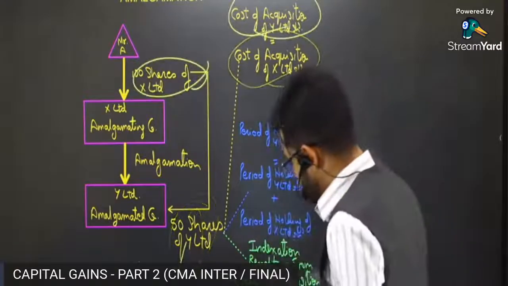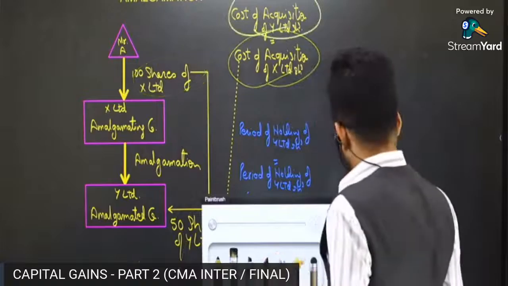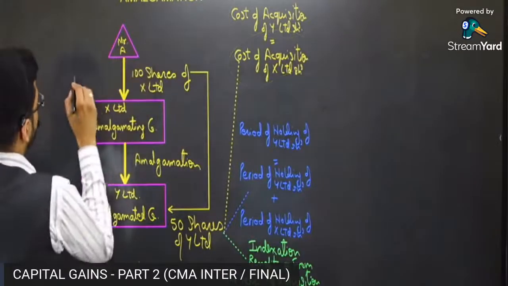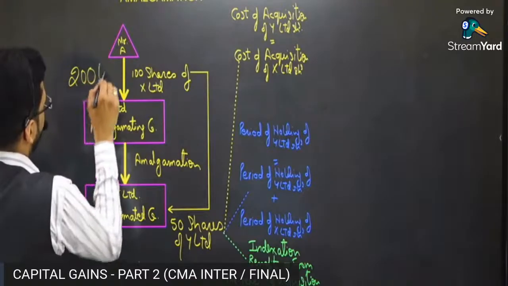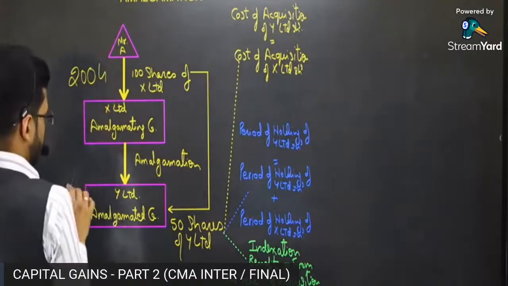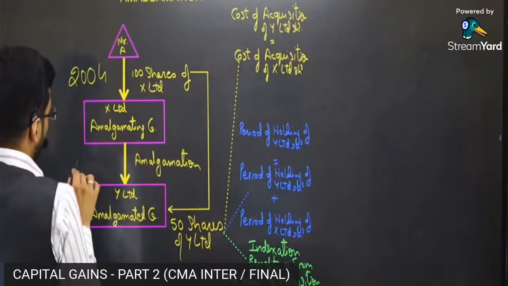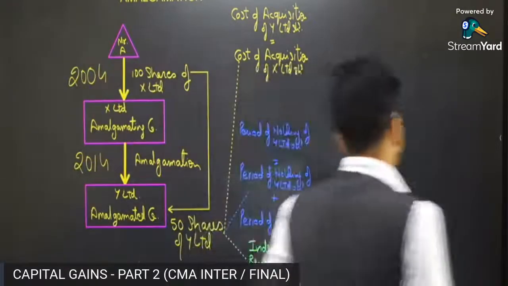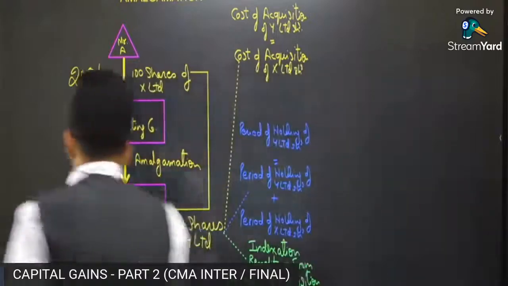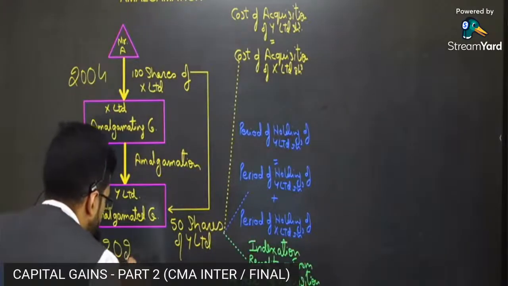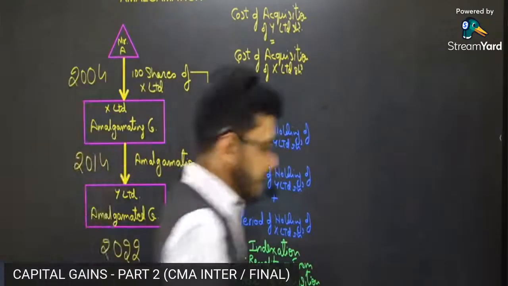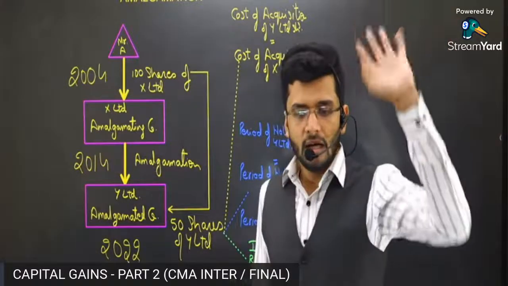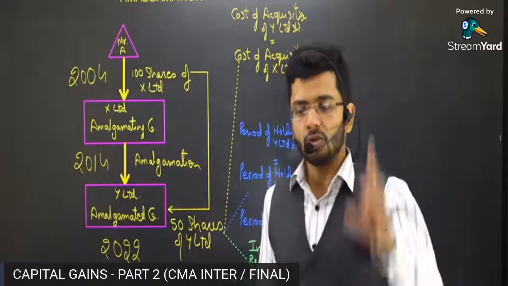Now to put it in perspective, guys, I'm putting some dates over here. Mr. A had purchased the shares of X Limited in say 2004. Mr. A then got these converted into shares of Y Limited in 2014. And finally, in the year 2022, Mr. A sold the shares of Y Limited. I have put 3 years in this particular chart to give you a perspective.